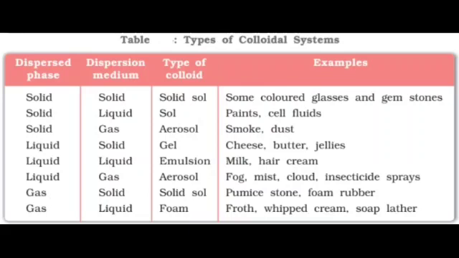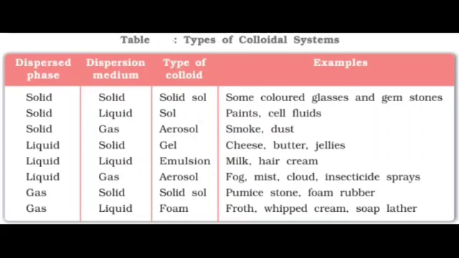The first one, solid in solid. Type of colloid, solid sol. Examples for solid sol: some colored glasses and gemstones. And next, solid in liquid, sol: paints, silk fluids. Solid in gas, aerosol: smoke, dust are the examples. Liquid in solid, gel. Examples: cheese, butter, jellies.